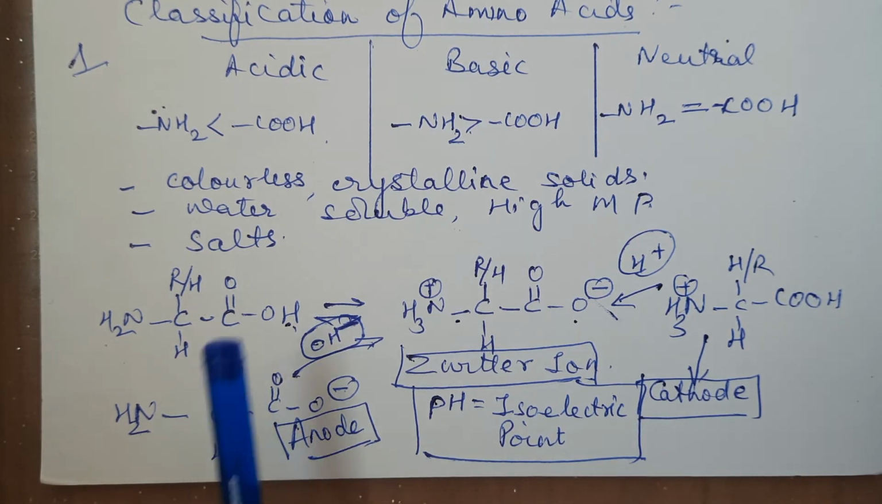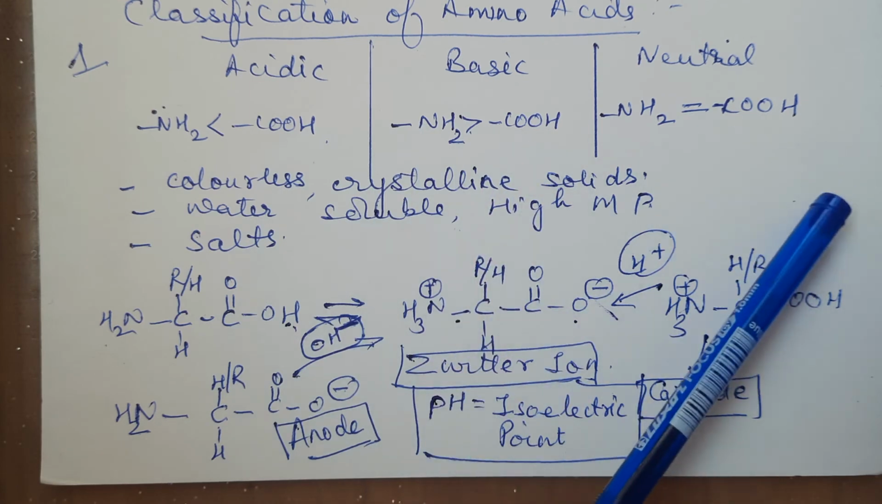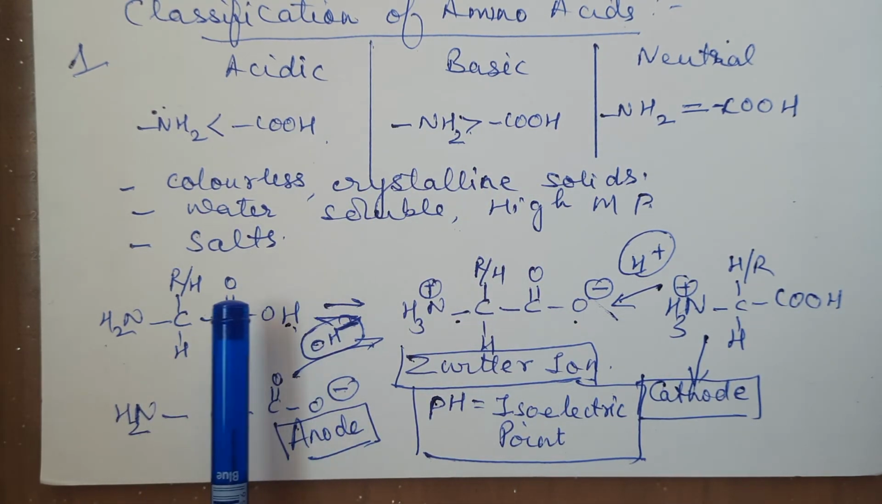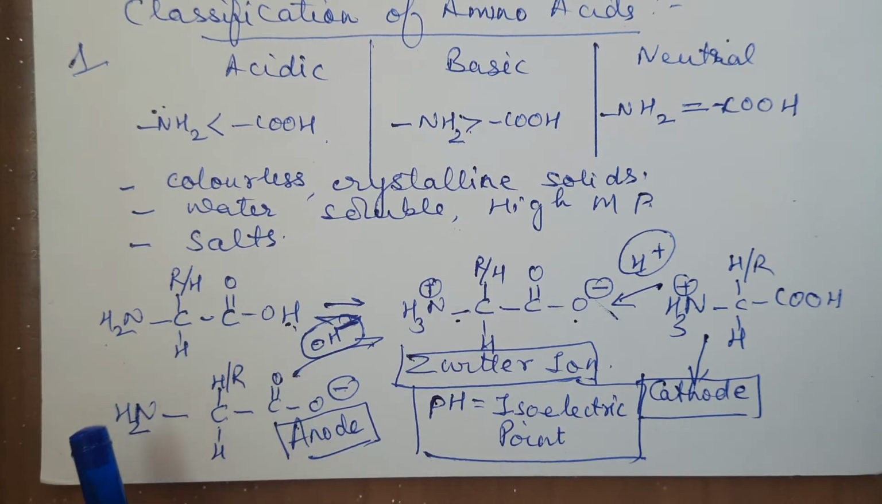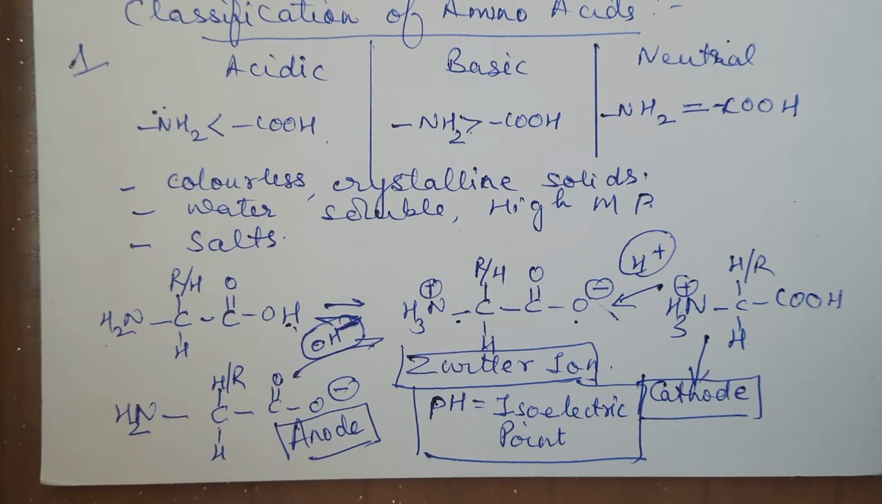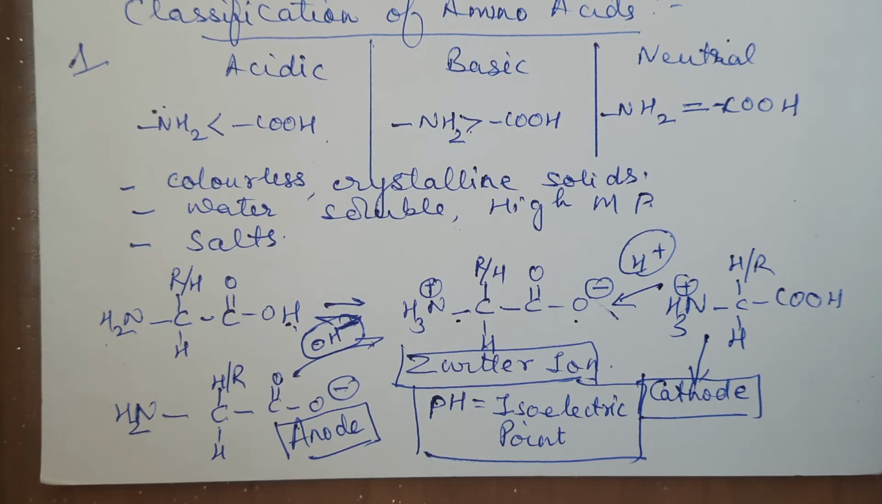So this is one classification we have done: acidic, basic, neutral. Here itself I have also told you that it exists as a salt, Zwitter ion, and if acid is added or base is added, what will happen, in which direction it is going to move. Now we'll be talking about another classification of amino acids. Now we'll be talking about the second classification.